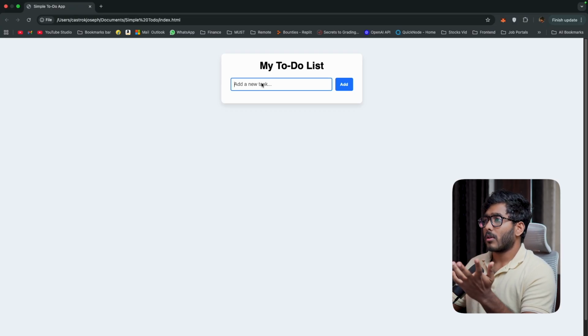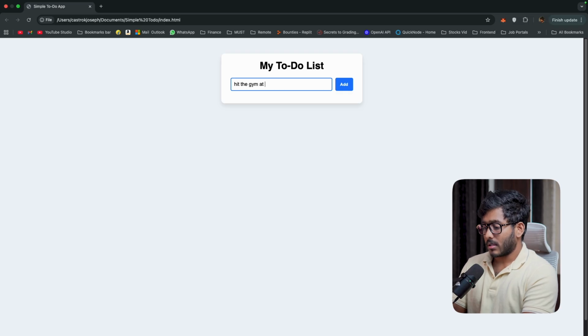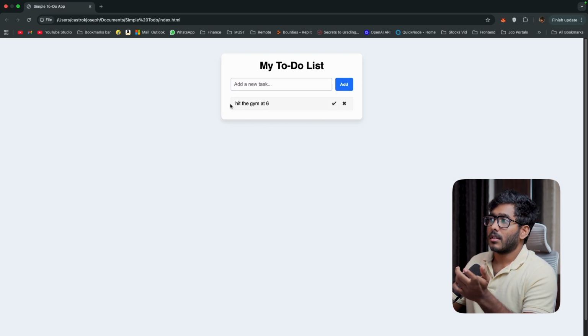All right. Now all you want to do is add a task. So let's say the gym at 6. Now by clicking add, it's here. Now we have an option to mark this as complete or delete the task. So when we click on mark as completed, it is marked as completed.